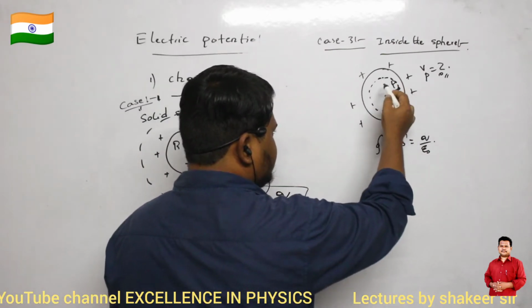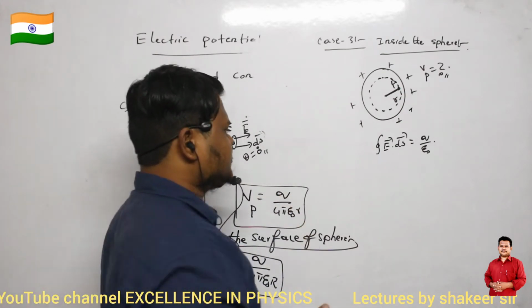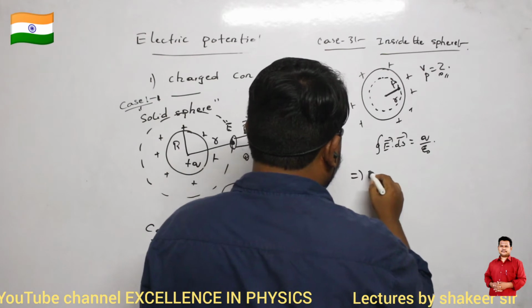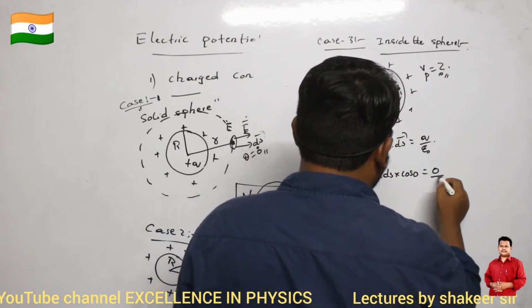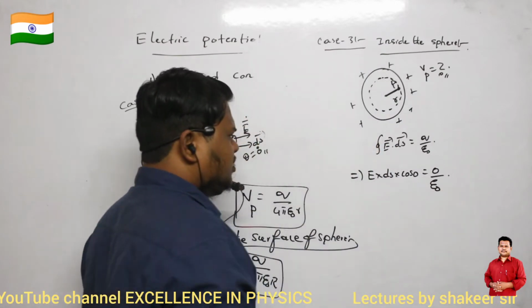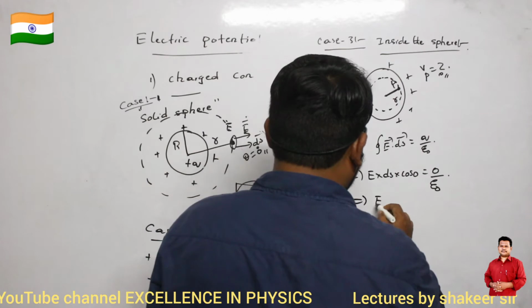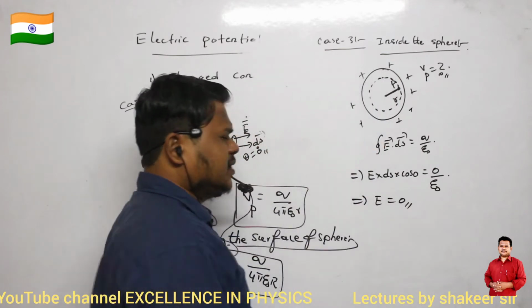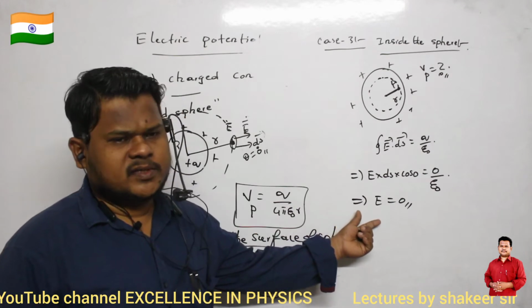Inside this Gaussian surface, there is no charge, no? Charge resides only on the outside of the surface. So therefore what can I write? E into ds into cos 0 is equal to 0 divided by epsilon naught. Q is 0 because inside this Gaussian surface there is no charge. So therefore electric field also becomes 0. Clear, no? So inside a charged conductor, electric field is always equal to 0.